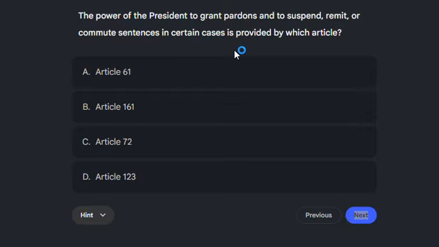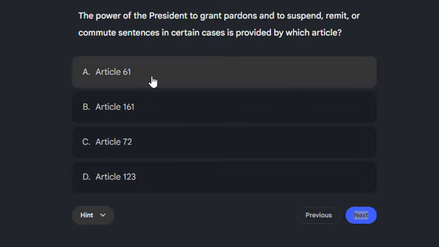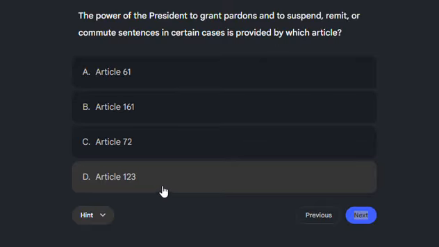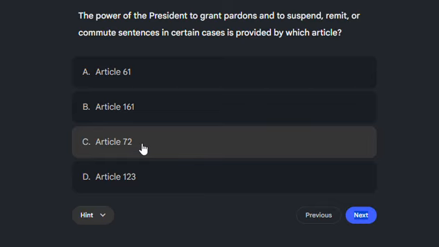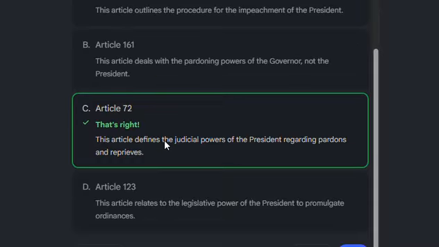The next question is, the power of the president to grant pardons and to suspend, remit or commute sentences in certain cases is provided by which article? The options are 61, 161, 72, 123. The correct answer is Article 72. The article defines the judicial powers of the president regarding pardons and reprieves.